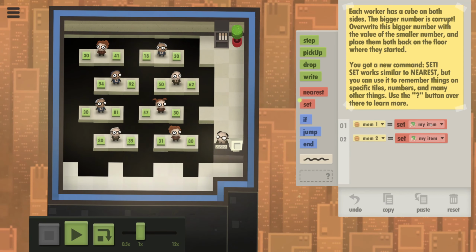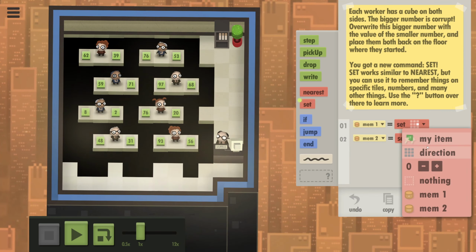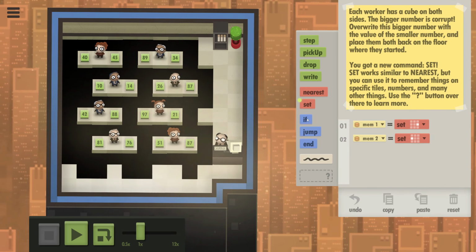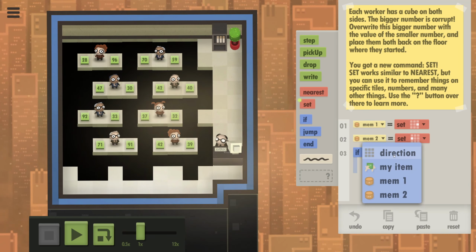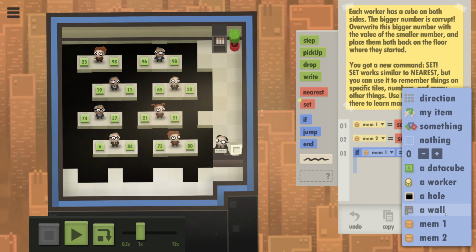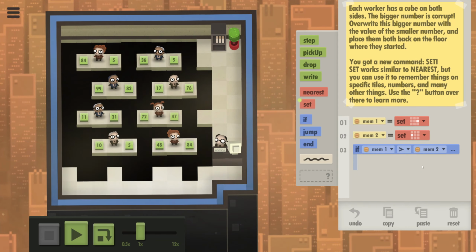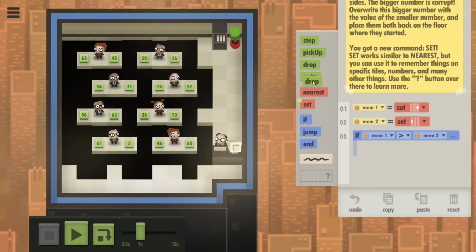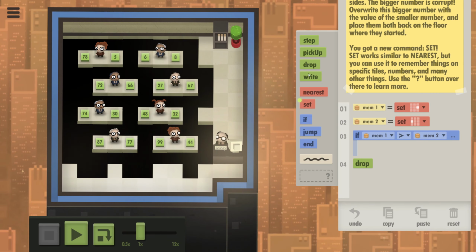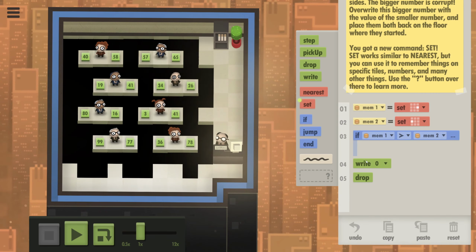If I set memory 1 to this, memory 2 to that, and then if memory 1 is greater than memory 2, we're still gonna need drop right.